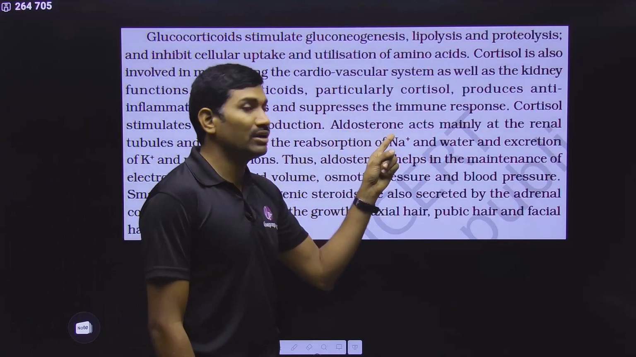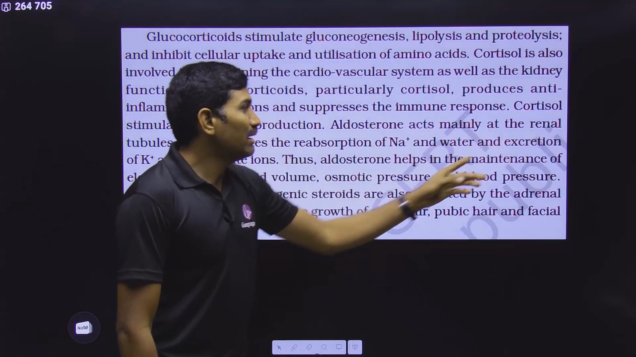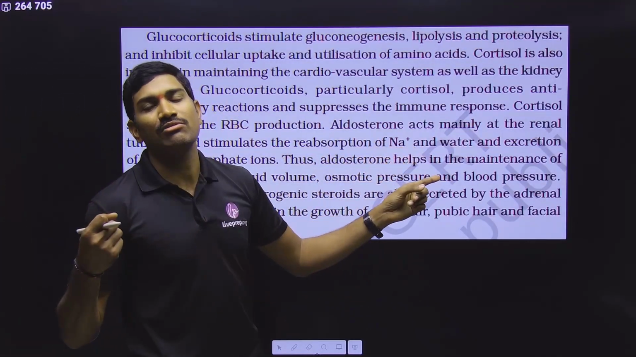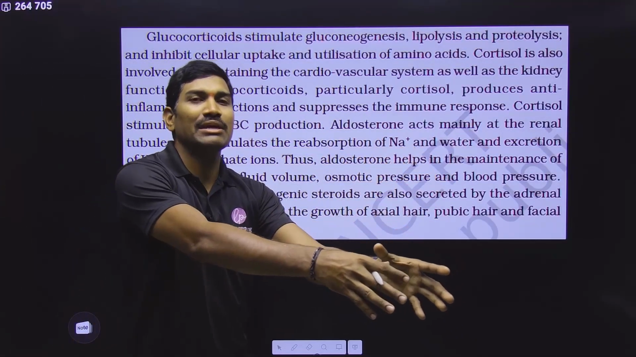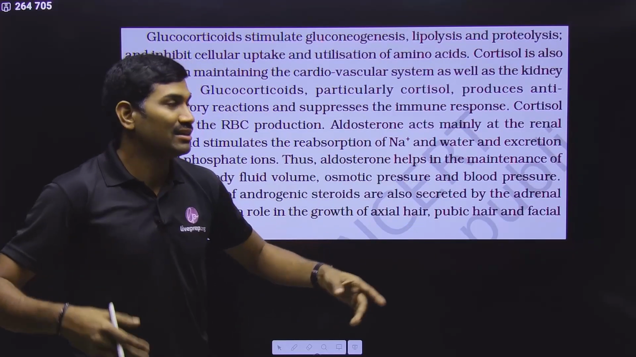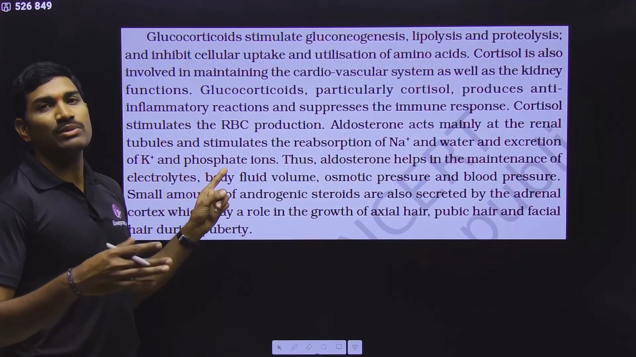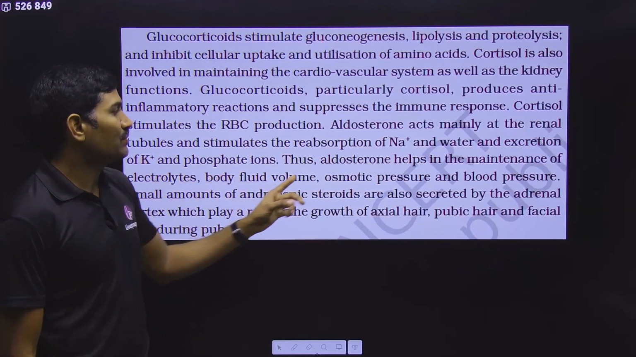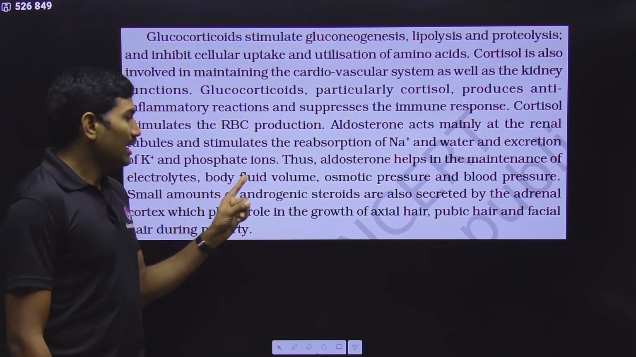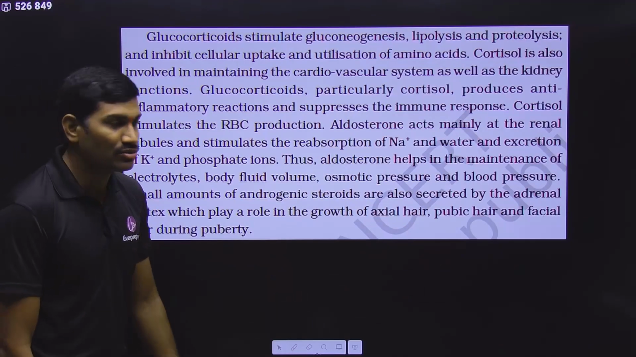Now mineralocorticoid aldosterone, already in the excretory products and elimination we studied this. It acts mainly at the renal tubules and stimulates reabsorption of Na+ and water. So aldosterone is helping in reabsorption of Na+ and water, so that blood volume will increase, blood pressure will increase. This is what they are saying. And excretion of K+ and phosphate ions. So these are excreted. Thus, aldosterone helps in the maintenance of electrolyte and body fluid volume and osmotic pressure and blood pressure. So, all these will be maintained because of this one.